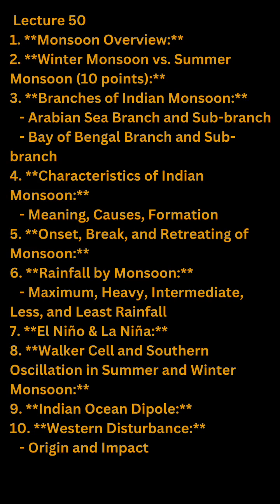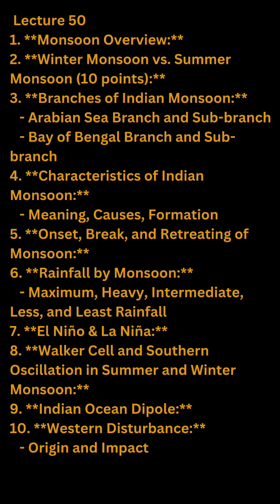The monsoon is a complex weather phenomenon that profoundly impacts various regions across the globe, especially in South Asia. Understanding its different aspects, including the distinction between the winter and summer monsoons, the branches of the Indian monsoon, characteristics, onset, breaks, retreats, and the factors influencing its behavior such as El Niño, La Niña, Walker cell, Southern Oscillation, Indian Ocean Dipole, and Western Disturbances, requires a comprehensive examination. Let's delve into each of these topics in detail.